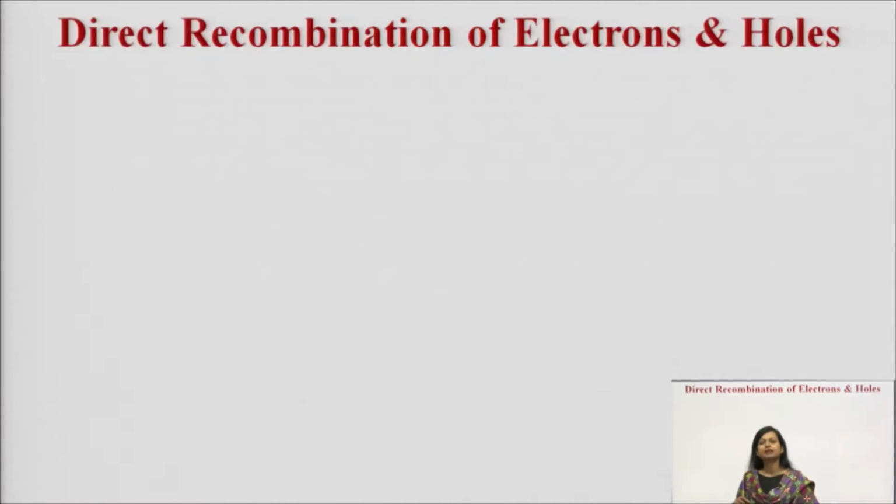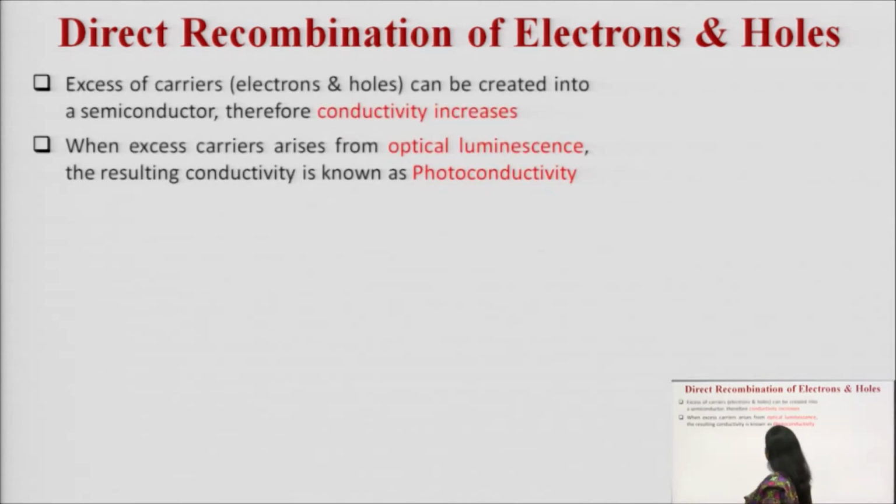The first is the direct recombination of electrons and holes. See, excess carriers, which are electrons and holes, can be created in a semiconductor. It means conductivity increases. As I have discussed in the previous lecture, if you have missed it, you must go through that particular lecture. What do you mean by excess carriers? Excess carriers is a term which relates to the concentration of electrons and holes. Here we are not talking about the thermal equilibrium concentration.